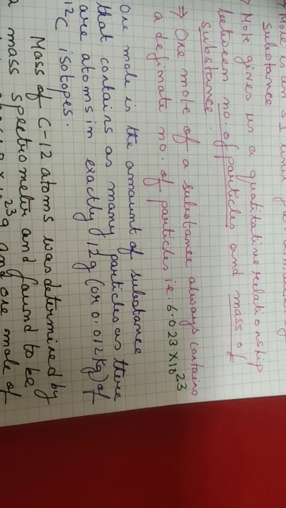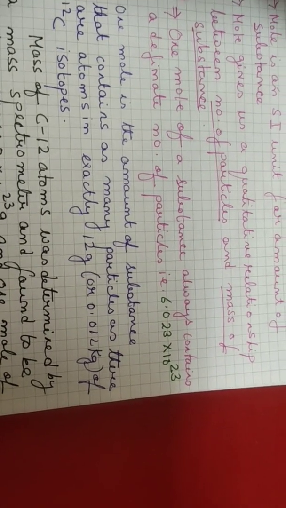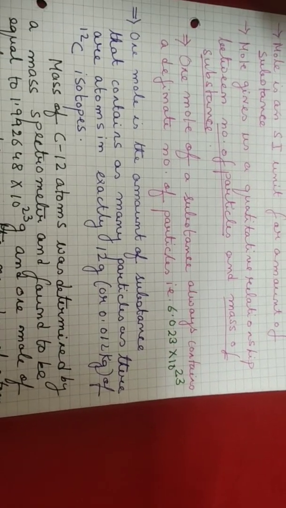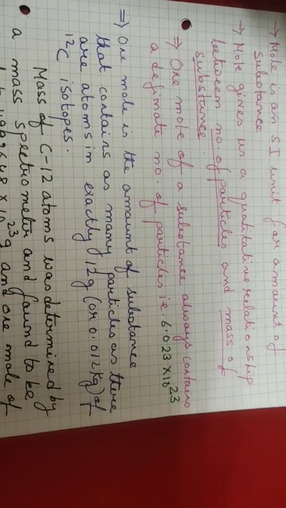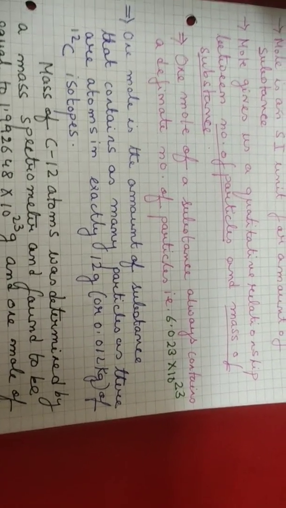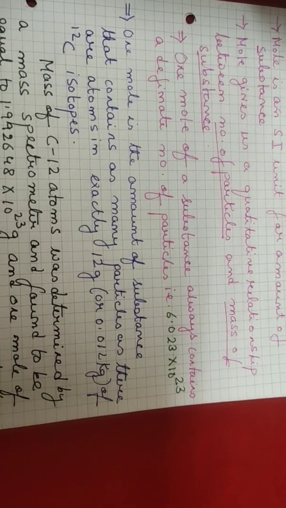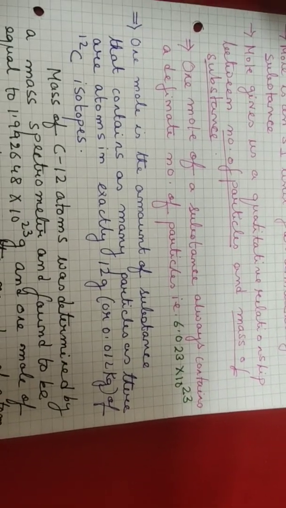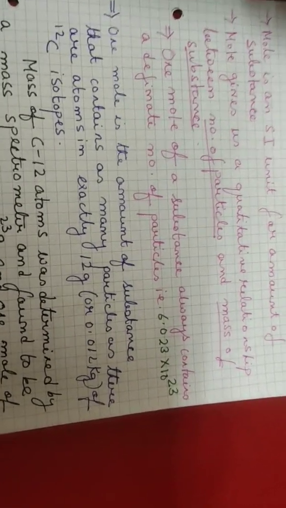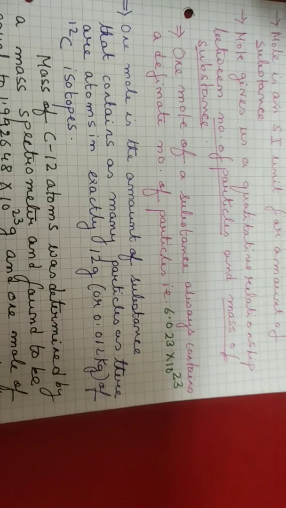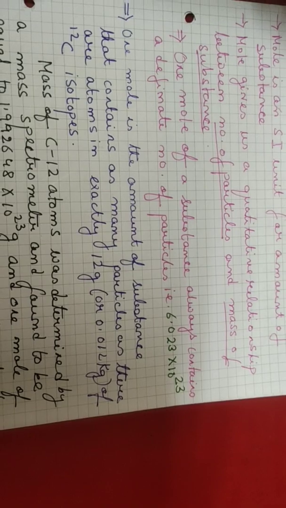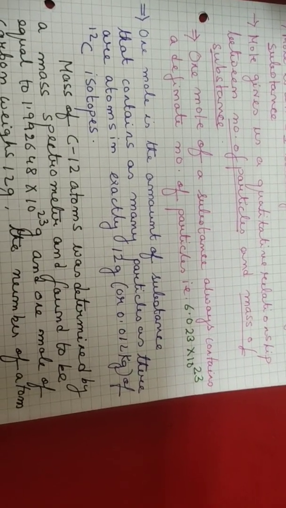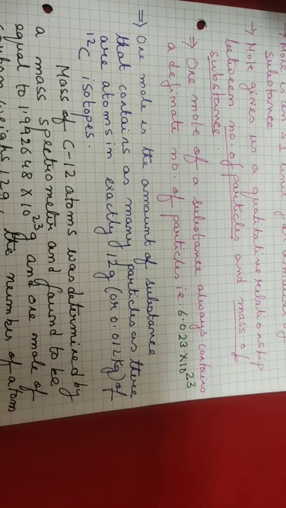We know this Avogadro's number, which is equal to 6.023 into 10 to the power 23. Yes, students, 6.023 into 10 to the power 23 is the Avogadro's number which we have studied in our last class. This is actually the 1 mole of the substance which contains the definite number of particles. So, any mole of substance contains a definite number of particles, and we should ascertain that it is 6.023 into 10 to the power 23. And Avogadro's number, we have remembered, is denoted by capital N, small a.